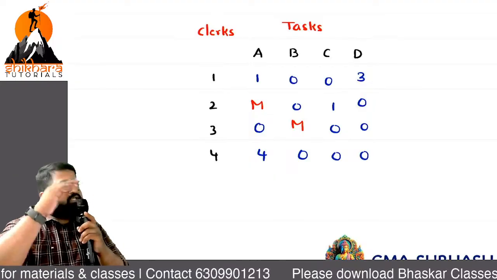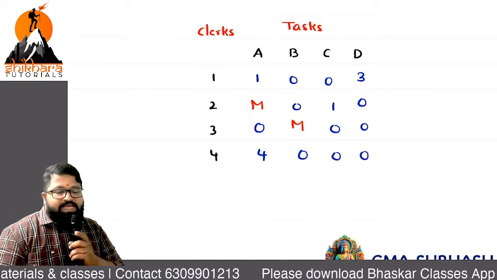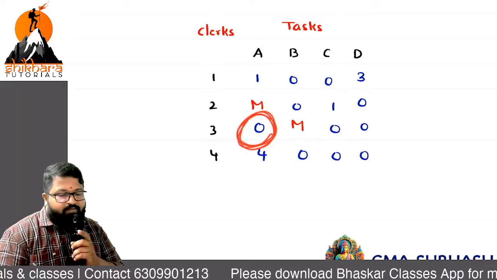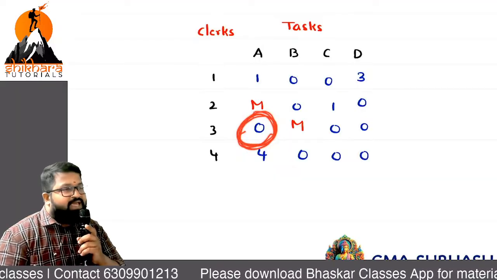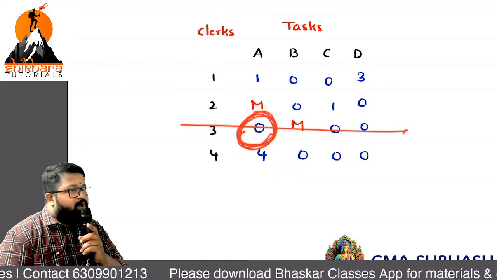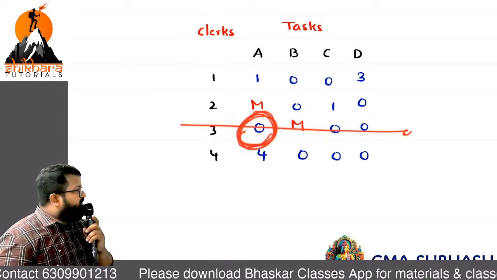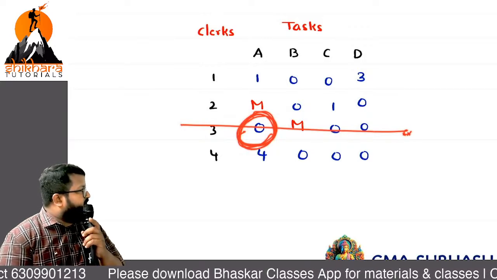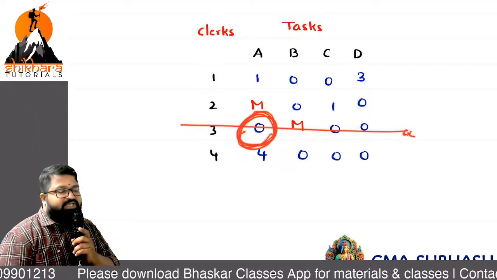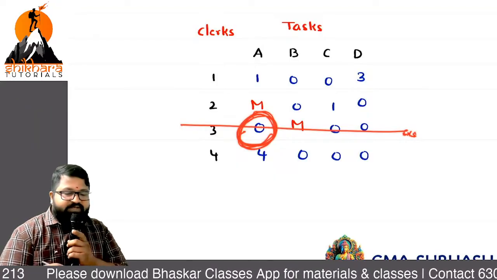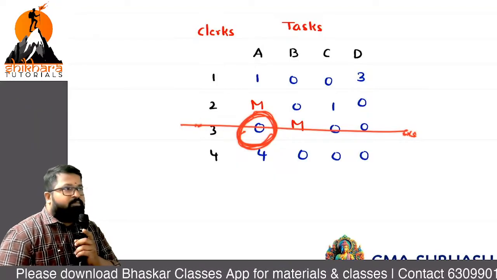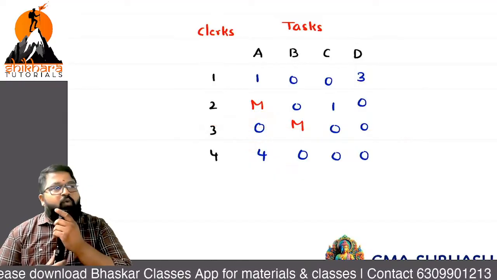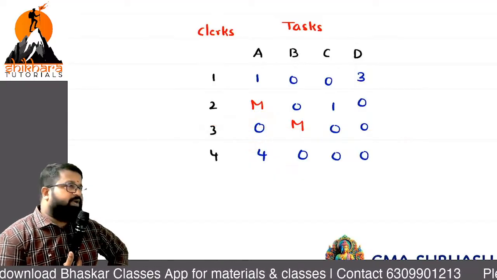Now rows are done. What is the next step? Column. Is there any column with a single zero? Mark it and cancel the row. Once this part is done, now any column with a single zero? Now any row with a single zero? No, no, no. Now we are reaching a different operation.